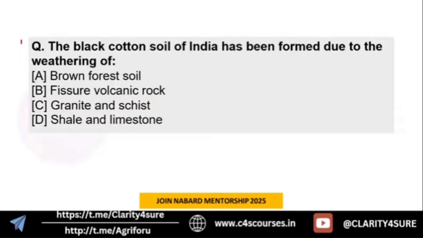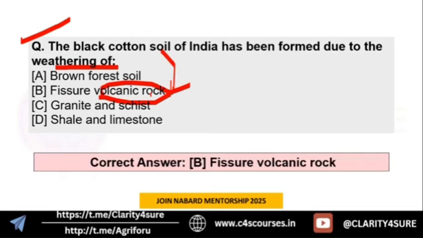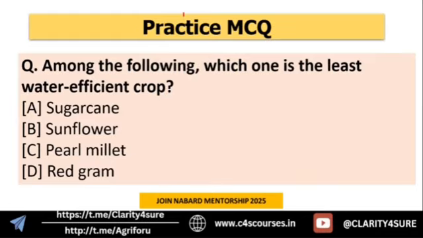Next question: black cotton soil in India has been formed due to weathering of what? We know that black cotton soil originates from volcanic rock. So option B is the right answer. This was it for the UPSC PYQs on agriculture from 2020 and 2021.